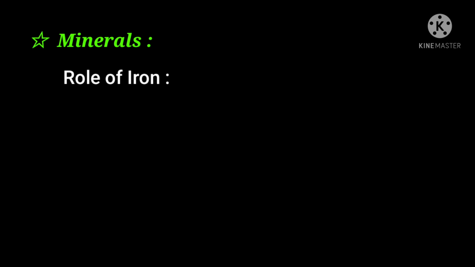The next mineral is the iron. This iron helps to make blood, and we get iron from different types of green leafy vegetables like spinach, cabbage, different types of fruit like guava, banana, apples, etc. The next minerals are potassium and sodium.